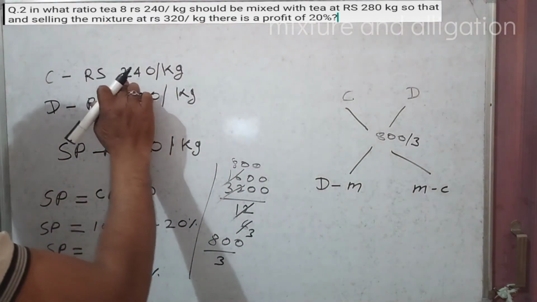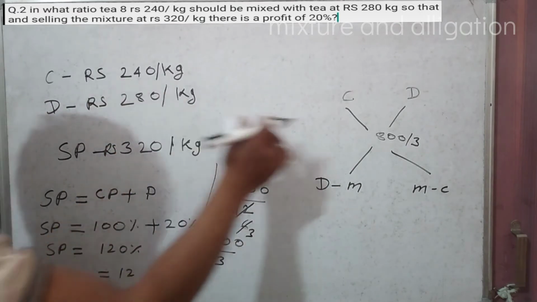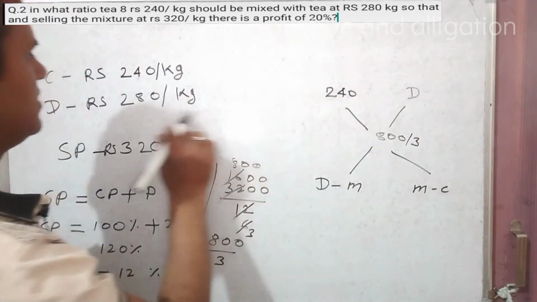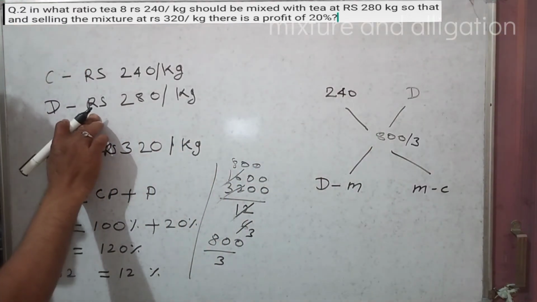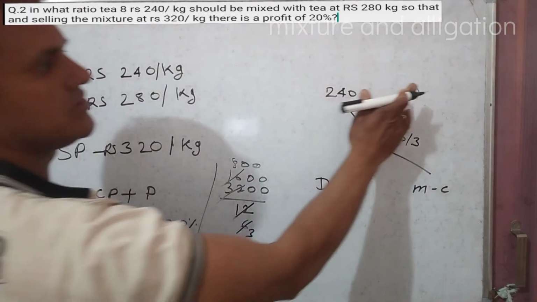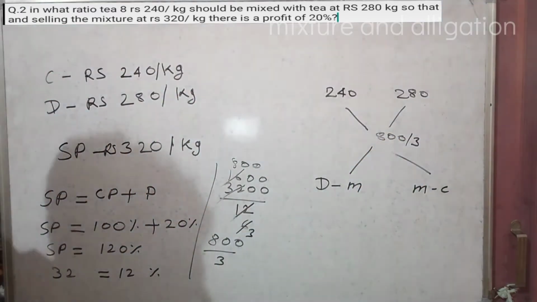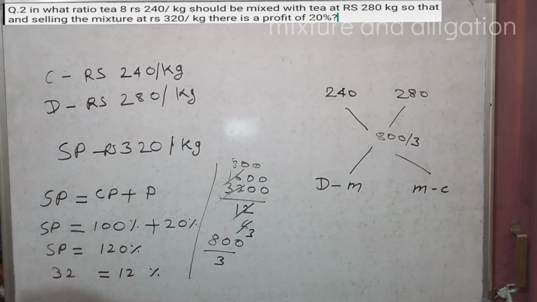Cheaper value is given as 240, Rs 240 per kg. So here keep 240 and dearer value is Rs 280 per kg. We need to know in which ratio both are mixed.